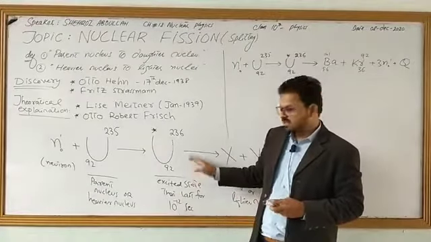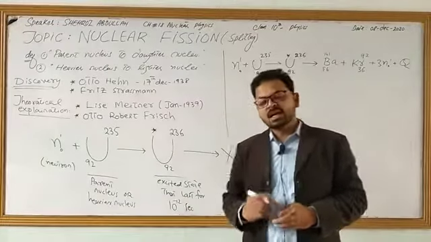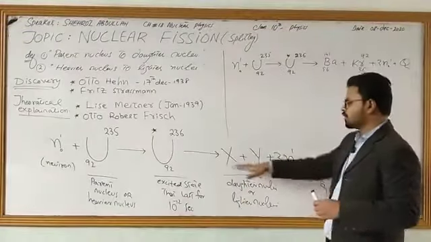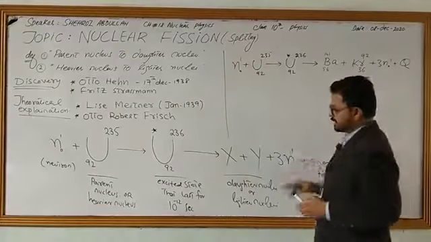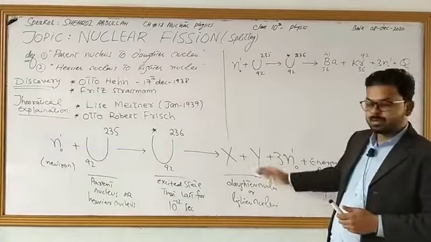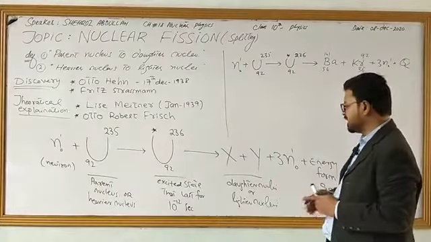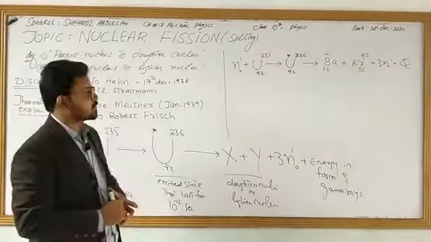This is a highly unstable state, and it lasts for 10 power minus 12 seconds, and then it splits into 2 daughter nuclei X and Y. Specifically, X and Y are barium and krypton. 3 neutrons are ejected and much energy is also released in this process.